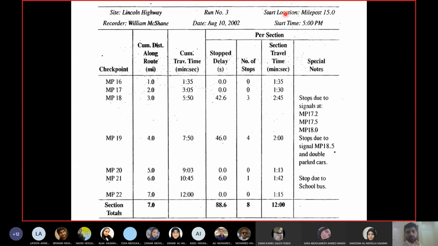What was the starting location? It's milepost 15. What is a milepost? These are the signboards which you have on the side of the road, and they tell you how many kilometers you have traveled on this highway. You must have seen that in Saudi Arabia. If you have driven towards Riyadh, you will see on the highways how many kilometers to Riyadh and so on. So these are mileposts. The observation was started from milepost 15. The date and time are given. The start location is milepost 15 and the end location is MP22. MP again means milepost. So this is the end location of my travel time study.